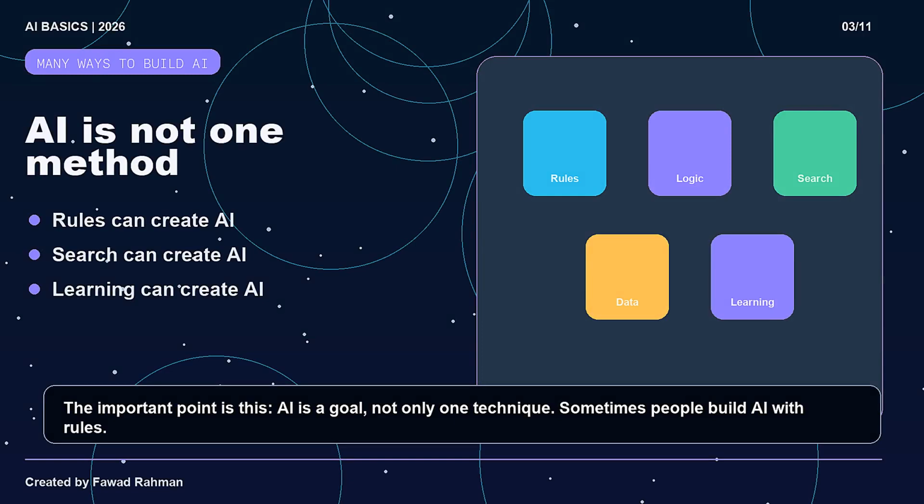Sometimes people build AI with rules. Sometimes they use search and logic. And sometimes they use learning from data. Machine learning is one very popular way to build AI. That is why the word AI is broad. A calculator is not AI, but a planning system that follows rules and chooses a good action can still be considered AI.